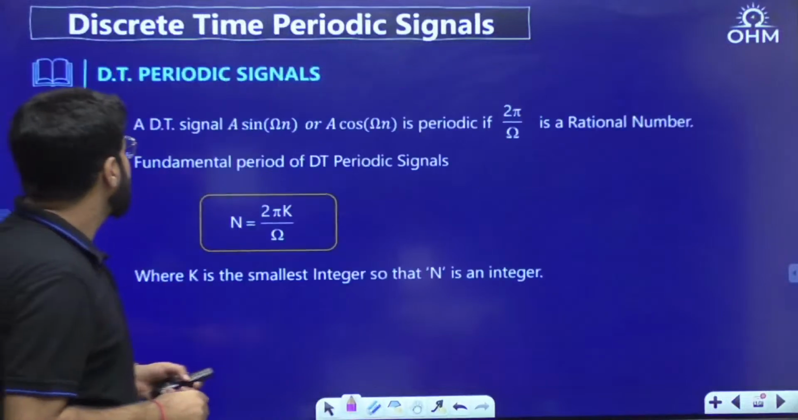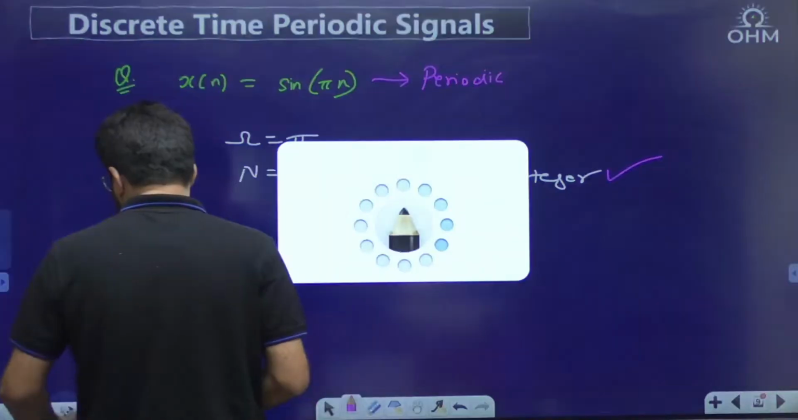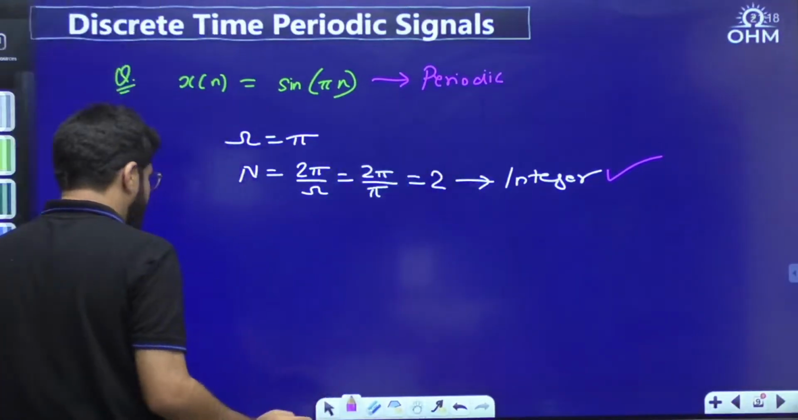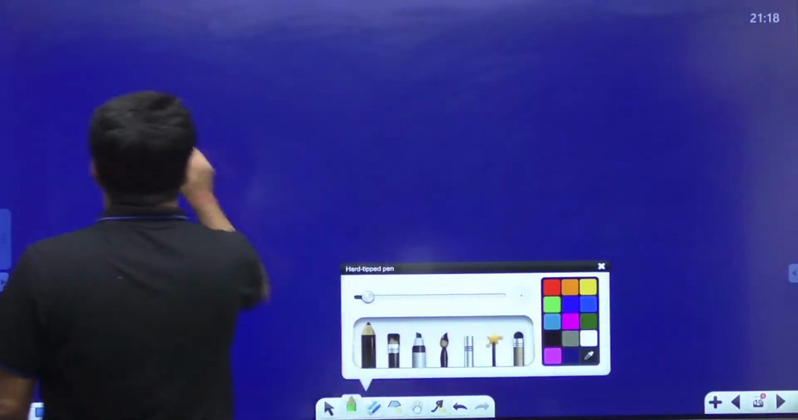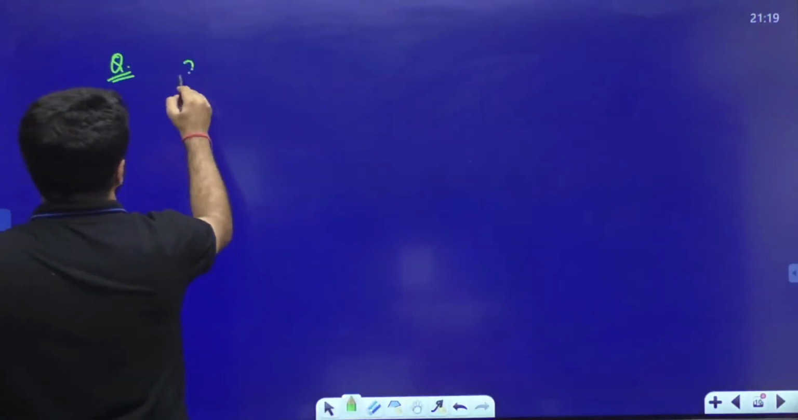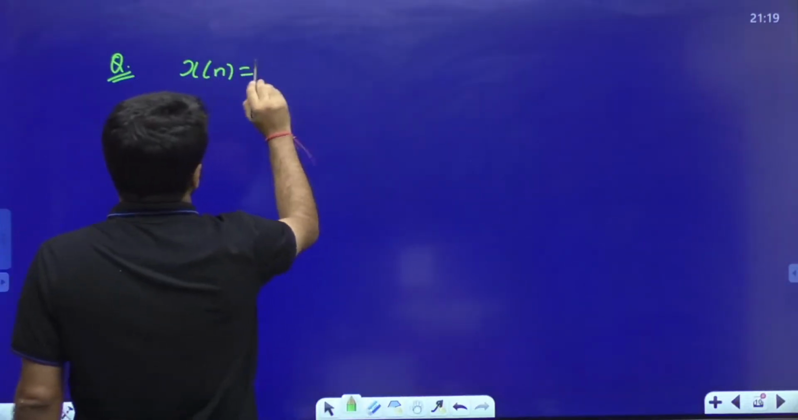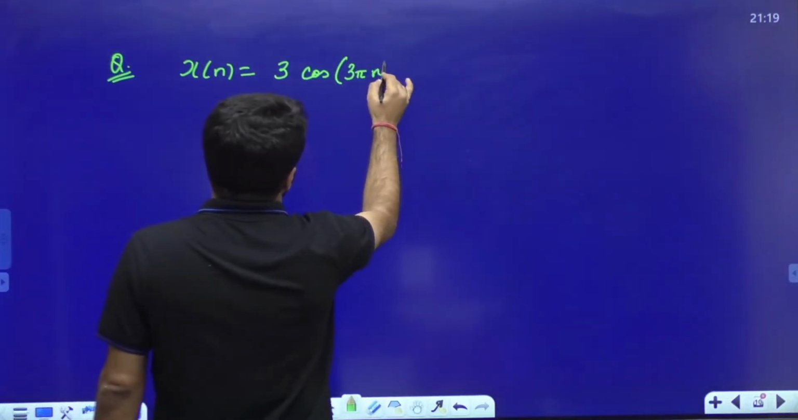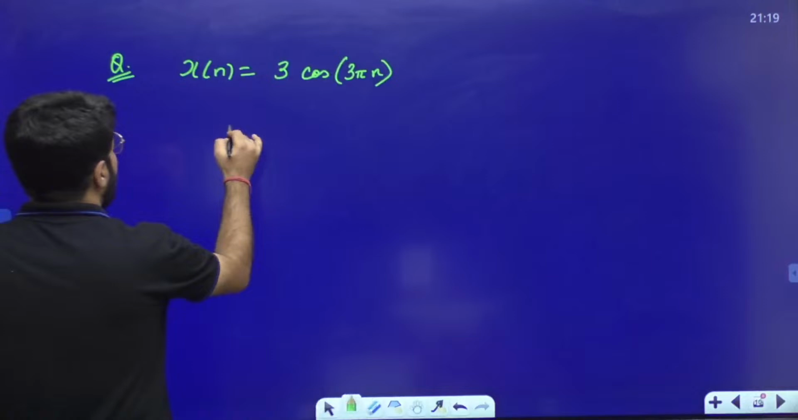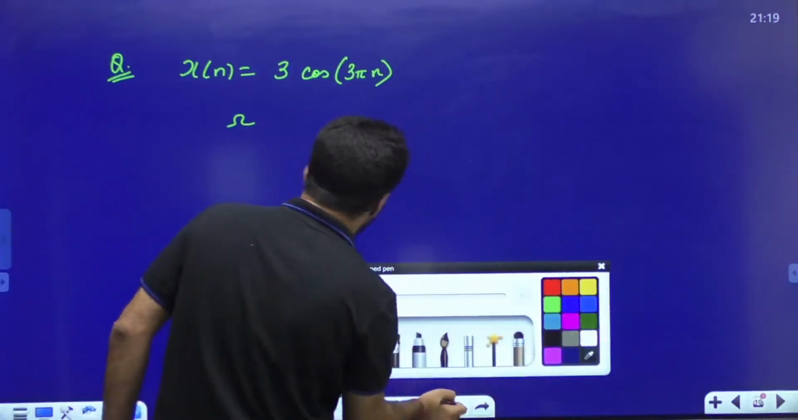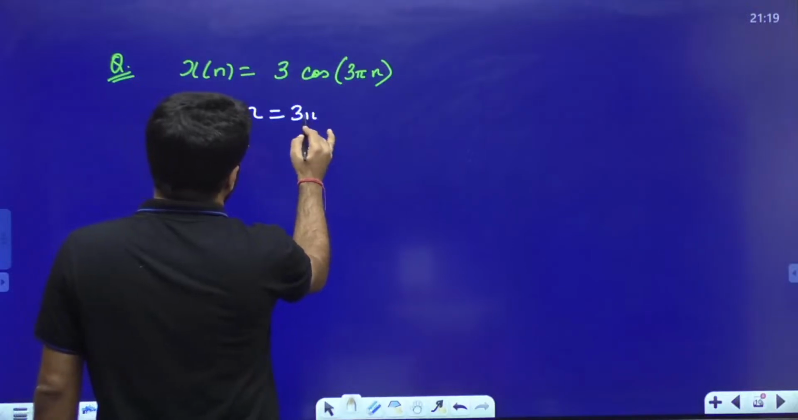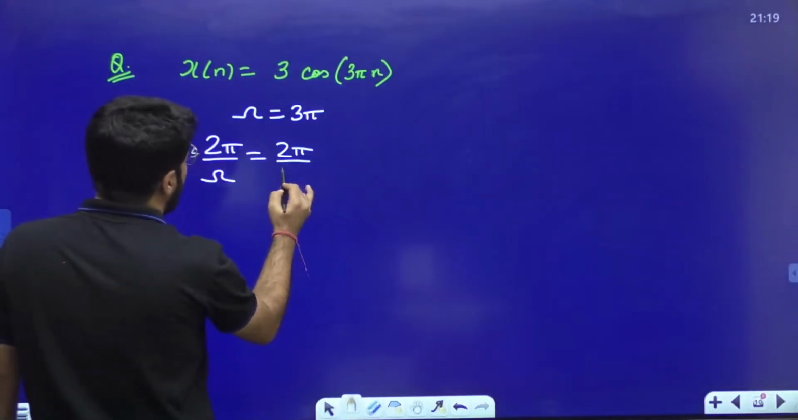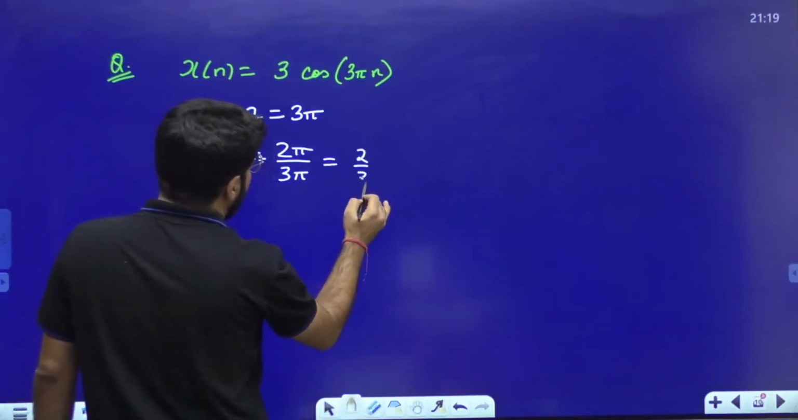Next case. Let's take one more case here to conclude on important things. Now let me take x[n] is equal to 3 cos 3 pi n. So what is the omega taken here? The omega taken here is 3 pi. So what is 2 pi by omega here? That is 2 pi upon 3 pi, and that is 2 by 3. It is again not an integer.